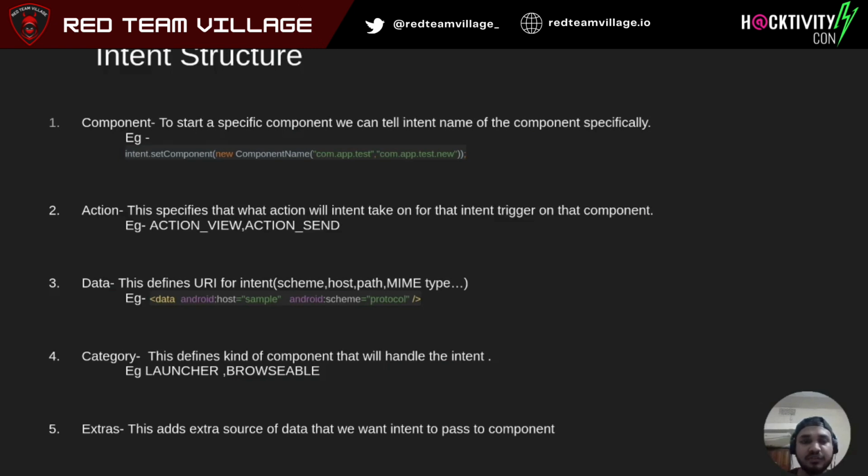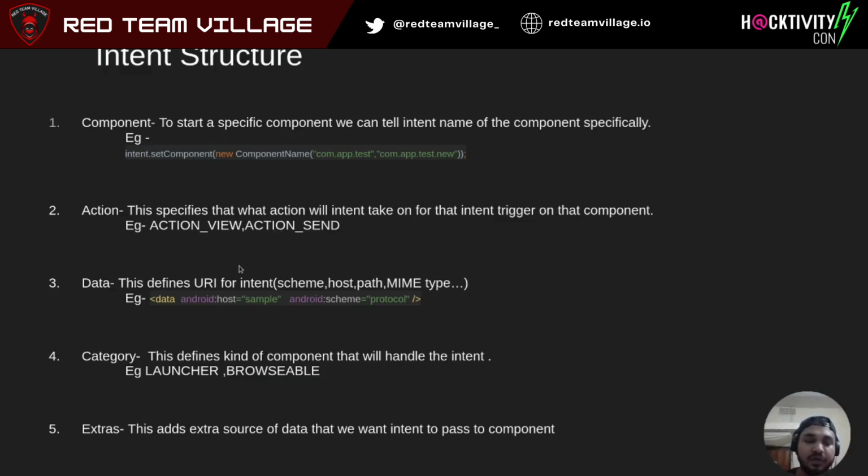Now let's see the structure of an intent. When we have to start a specific component, we can tell the intent, okay, you need to start this specific component. We can do that, from this example, by setting intent.setComponent and the component name. Now action. The action tells what the intent will do. Like if the action is view, the task will be to display. If the action is send, it will be used for sending files and things like that.